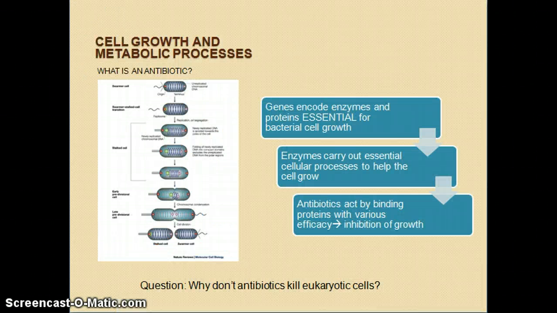Bacteria are able to grow and divide because of essential cellular processes such as protein synthesis, nucleic acid synthesis, cell wall production, and metabolic pathways that allow cells to harvest energy from the environment and convert it into a form they can use. Antibiotics function by binding to specific proteins that carry out these pathways and inhibiting their functioning, thereby inhibiting the pathway and preventing the cell from growing and dividing.